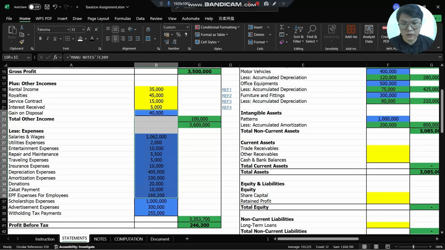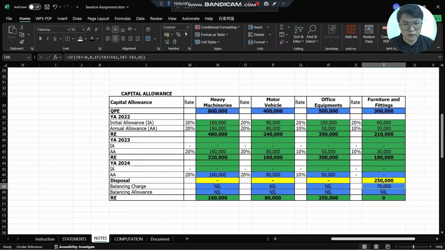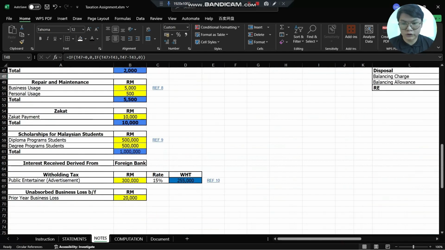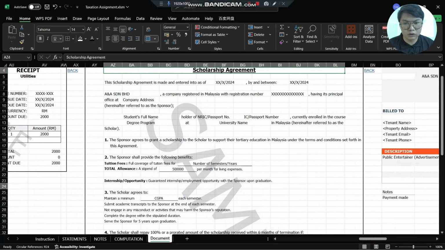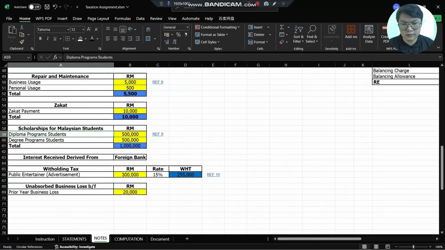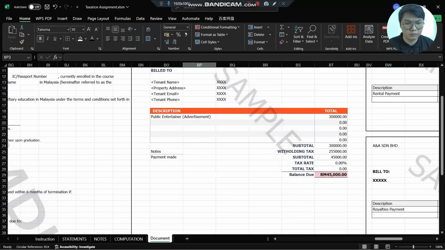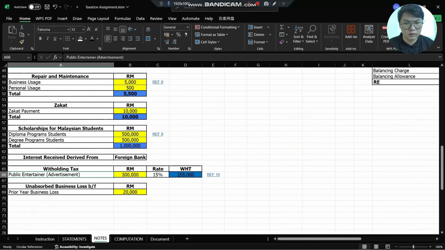So this all blue box is from the notes. And for the reference, let me show you some examples. For the scholarships, this is the example for the scholarship agreement. And another is withholding tax. So this is the withholding tax example scenario. That's all from my part.